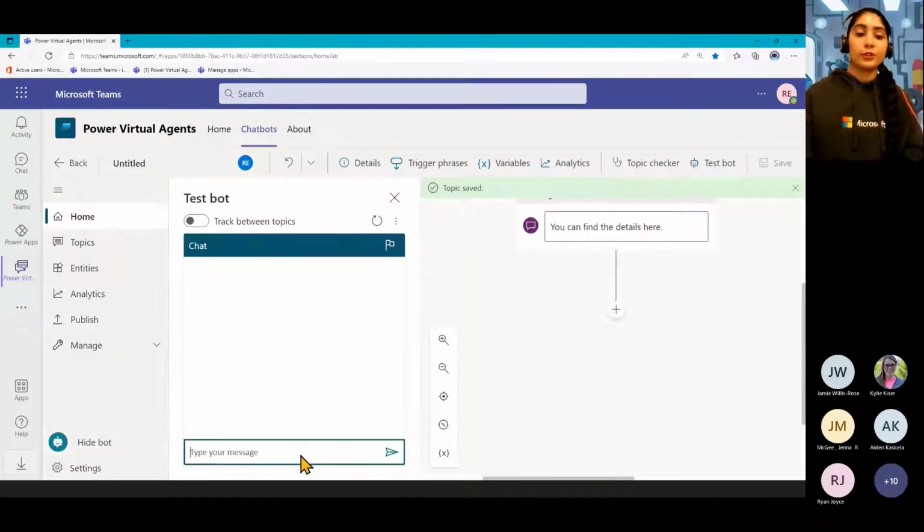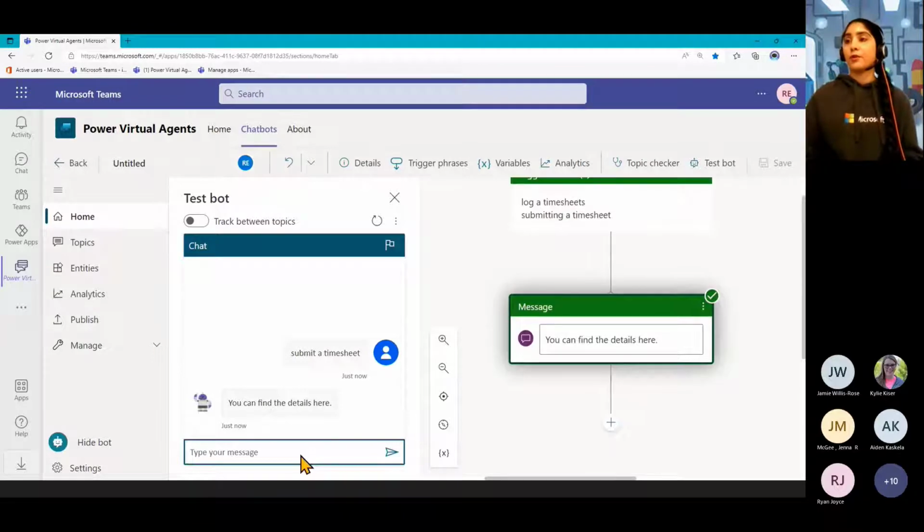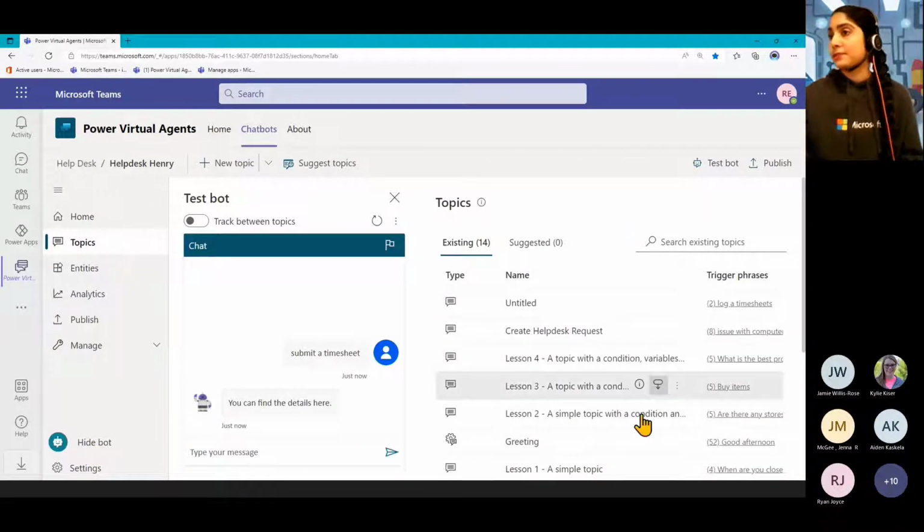Then, of course, as you build it, you can test it out, like submit a timesheet. And we've got that one going there. So those are our topics.